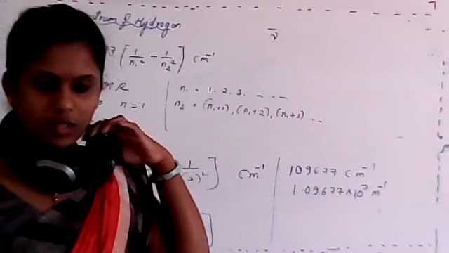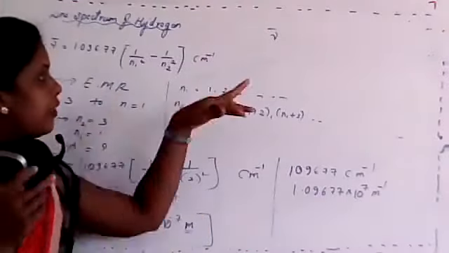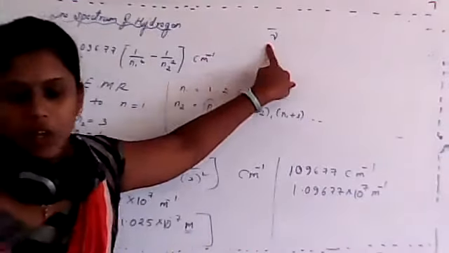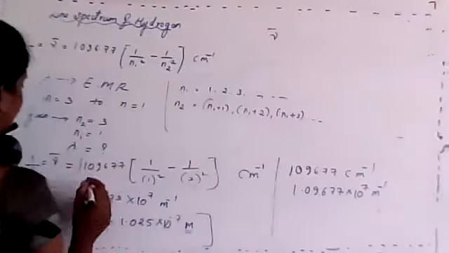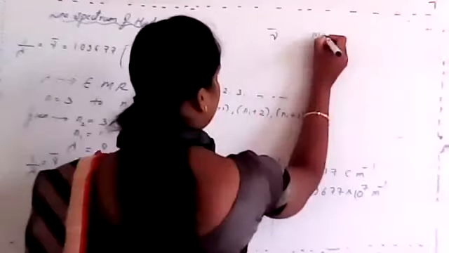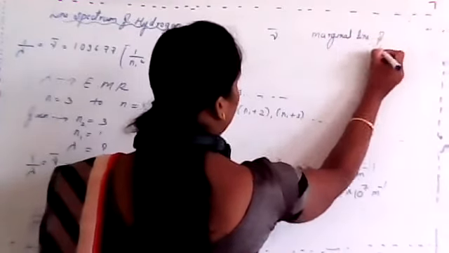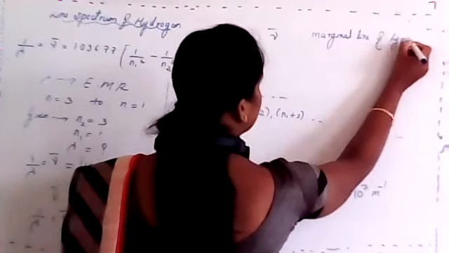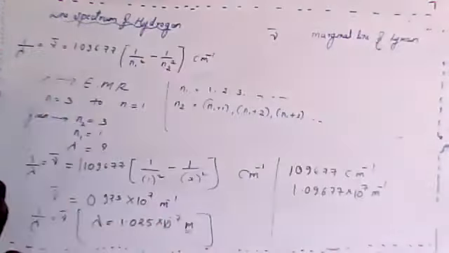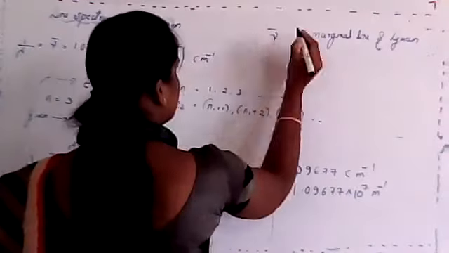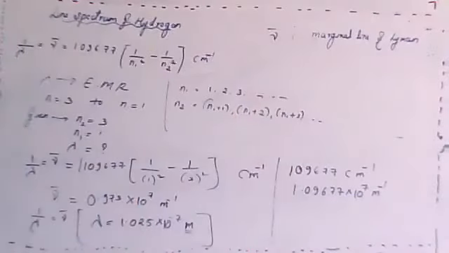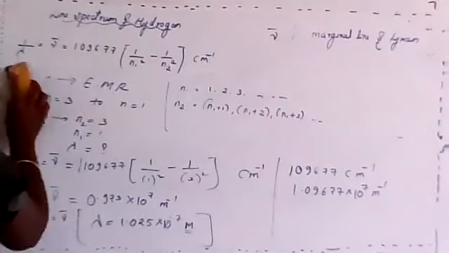Is it clear now? Okay. Find the value of nu bar for marginal line for the Lyman series. Find the value of nu bar for marginal line of Lyman. Just tell me the answer, students.